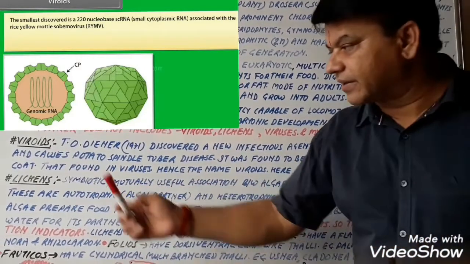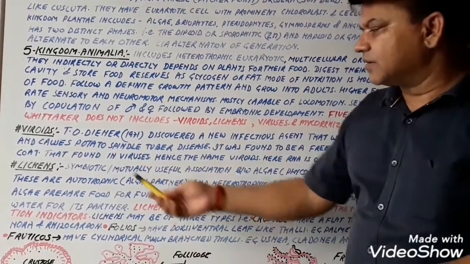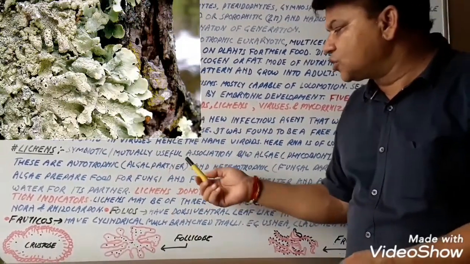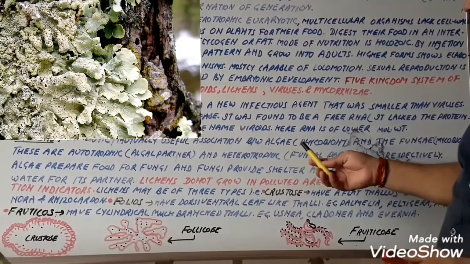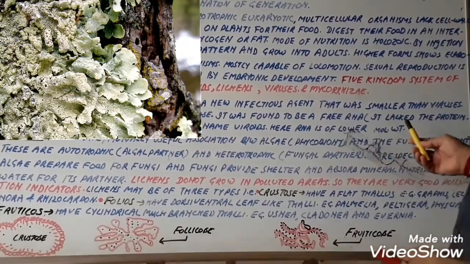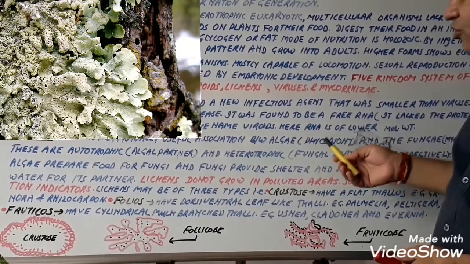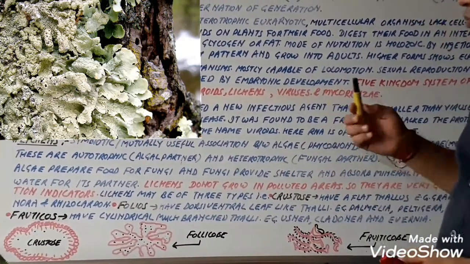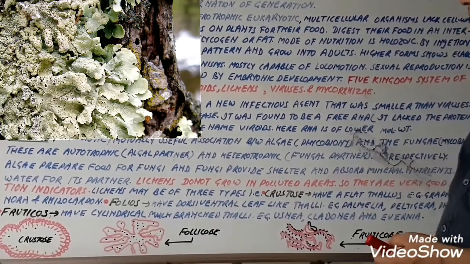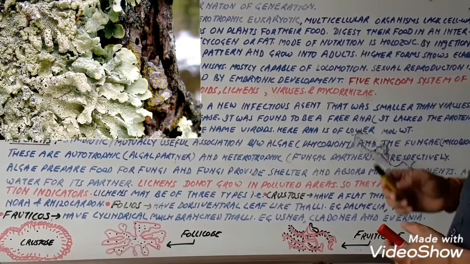Now second is the lichens. Lichens are symbiotic, mutually useful associations between algae, that is phycobiont, and fungi, that is mycobiont. Or we can say that in the association of lichen, two partners are there. The algal partner is known as phycobiont, while the fungal partner is known as mycobiont.